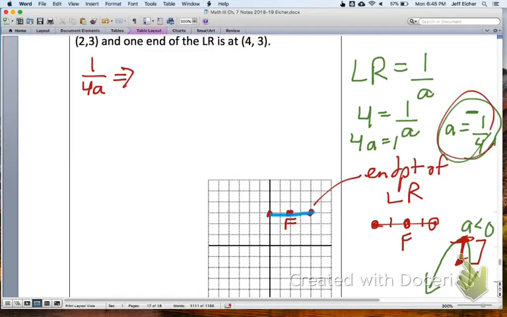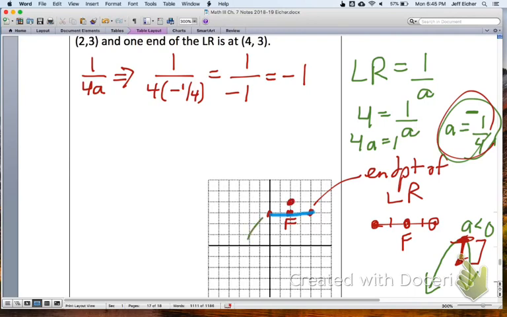And we just found A was this, so we have 1 over 4 times negative 1/4, which would be 1 over negative 1, which is negative 1. So it's 1 unit away, the vertex is 1 unit away from the focus. So the vertex is above the focus since it's opening down just by 1 unit.